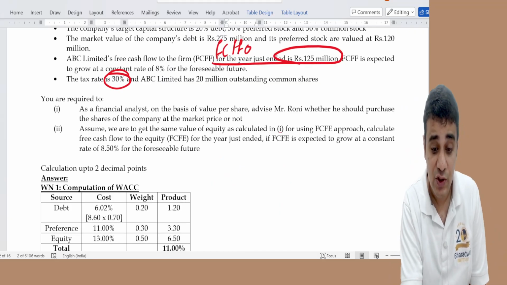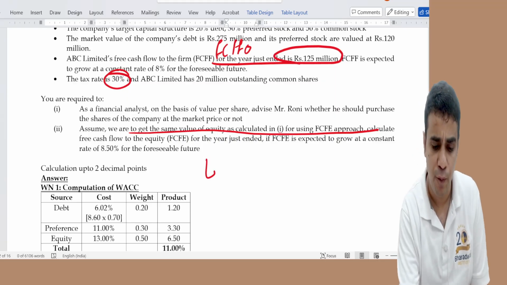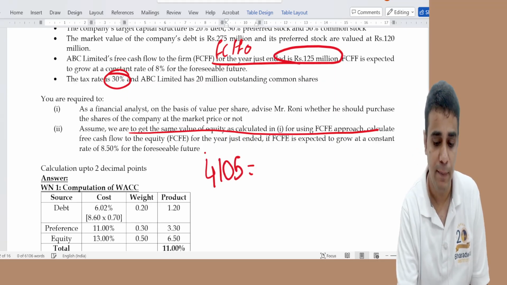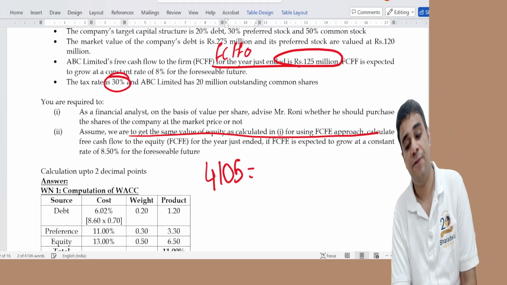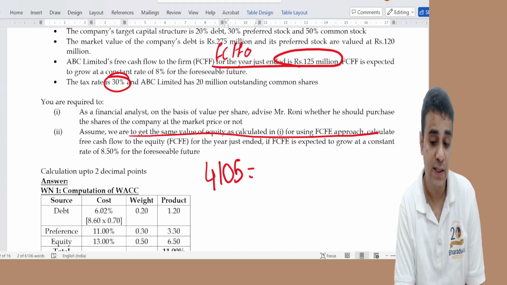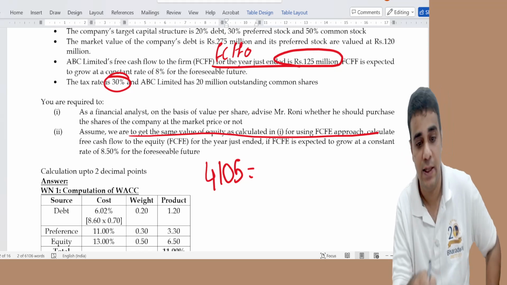Then assume you get the same value of equity as calculated in one. What is the equity value? 4105 million, using the FCFE approach. And if the FCFE is expected to grow at the rate of 8.5%, they're saying you calculate the FCFE.